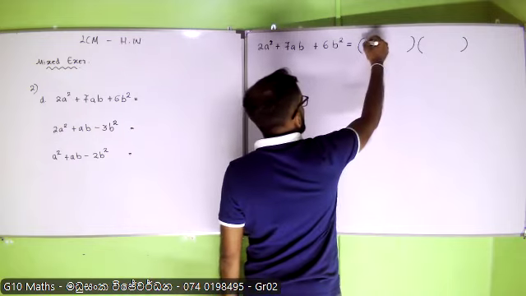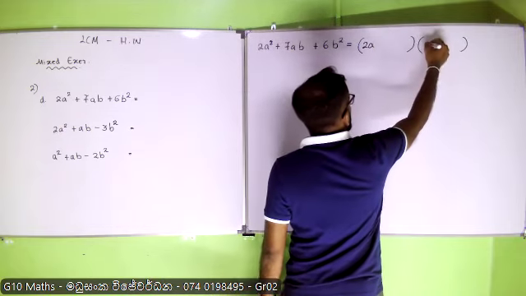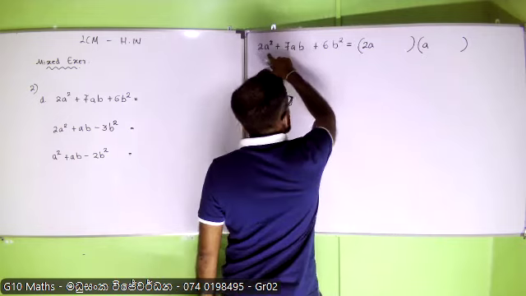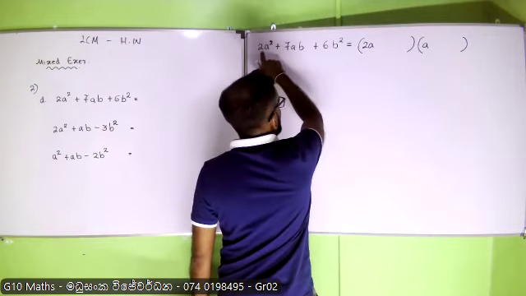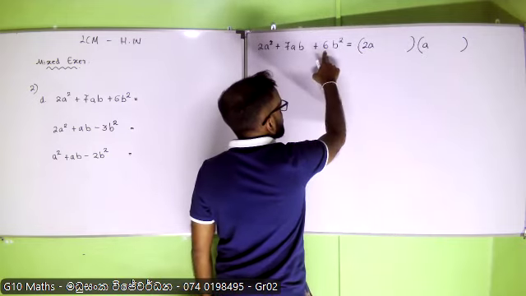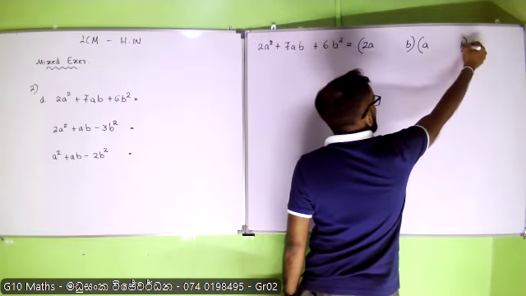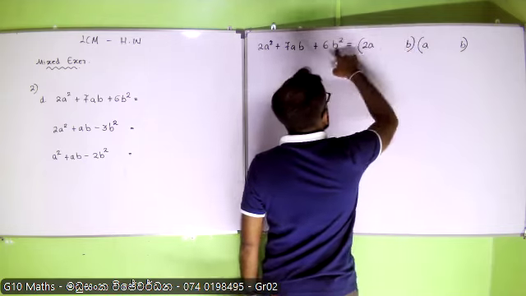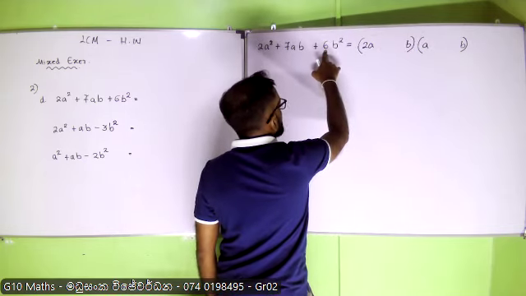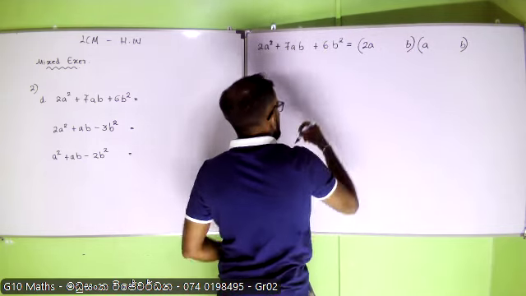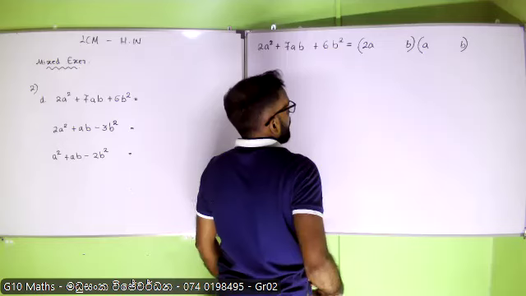Right? 2a here. a squared, 2 times 1, 2. Right. So I need to make 6b squared. So b should be there definitely. b into b squared. So I need to have 6 as well. Right, I need to have 6.